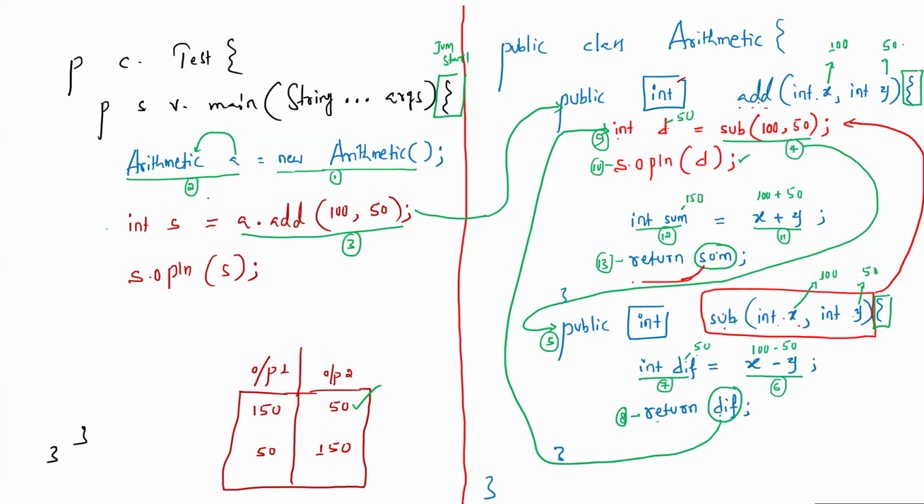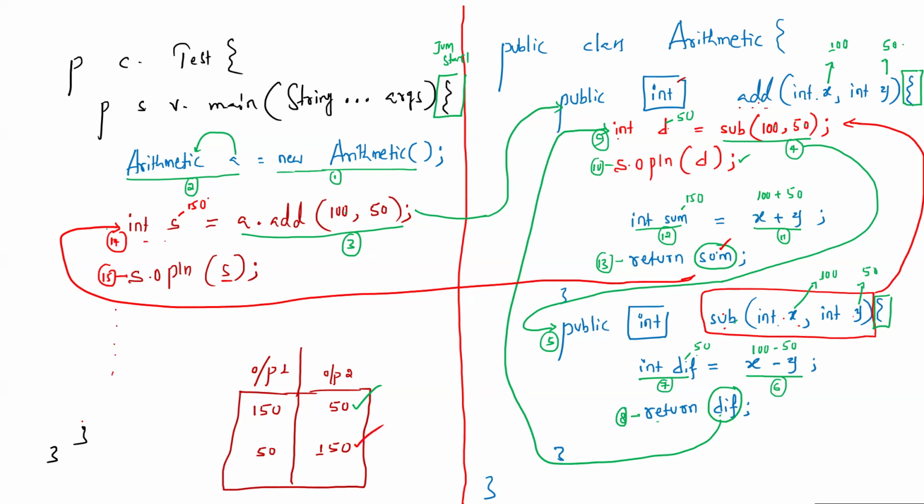Am I correct? So from here, now JVM should come back to this step here, which is step number 14. Because of its execution, S will be assigned the return value, which is 150 here. Then the next line, step number 15. So the S value, which is 150, is output. After that, nothing else to execute. JVM reaches the closing curly bracket of the main method. That's the end of the program execution. So the order of output is 50 followed by 150, not 150 followed by 50.